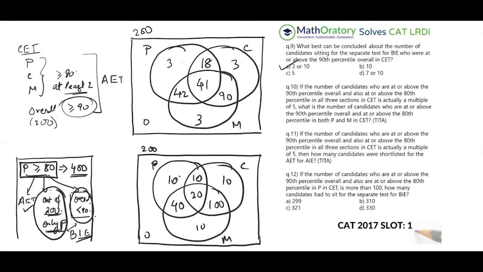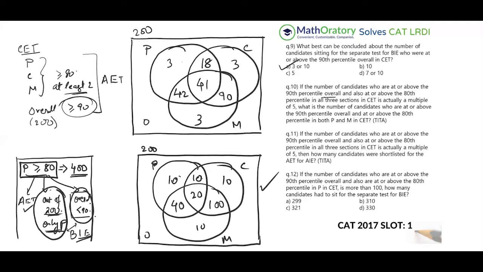So option A is the answer here. Question 10 asks, if the number of candidates who are at or above the 90th percentile overall and also at or above the 80th percentile in all three sections, so that is the center region, because whenever it says at or above 90th percentile overall, it's referring to either of these two Venn diagrams, and also at or above the 80th percentile in all three sections in CET is actually a multiple of 5. So that is this case, right?